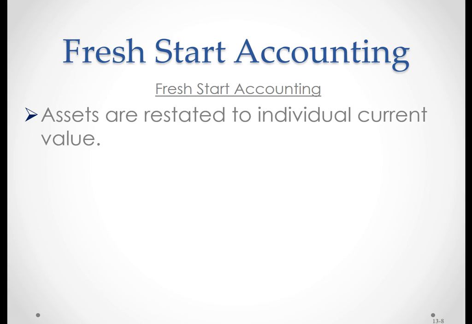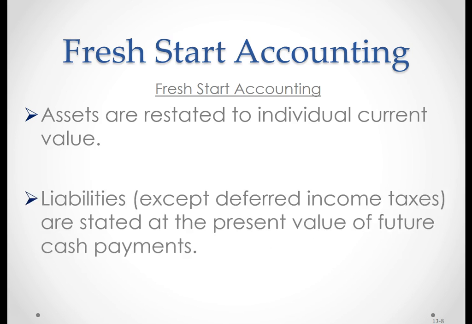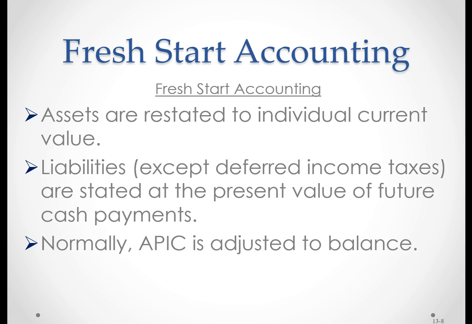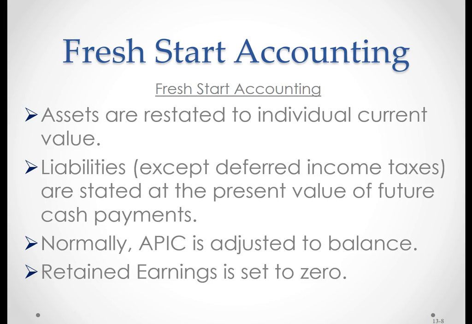Fresh start accounting is one method where you can actually report goodwill. Assets are restated to individual current value. Liabilities except deferred income taxes are stated at the present value of the future cash payments. Normally, additional paid-in capital is adjusted to balance. Retained earnings must be taken to zero.